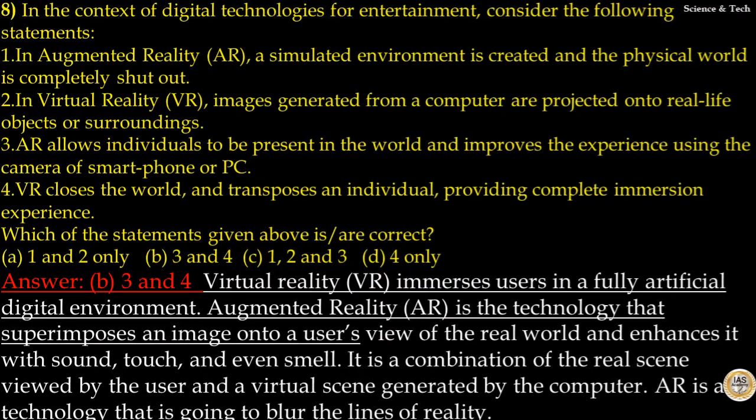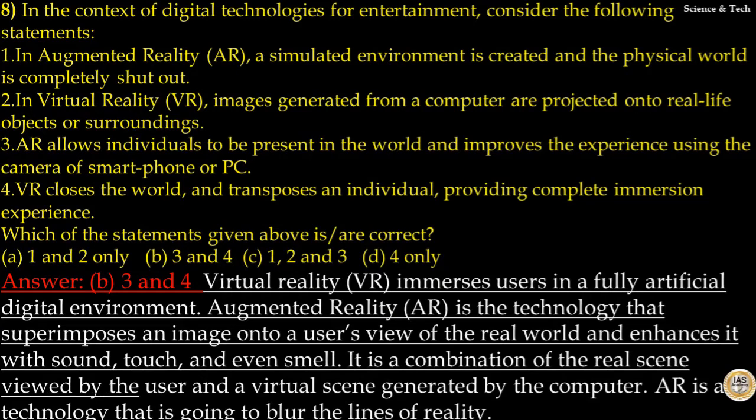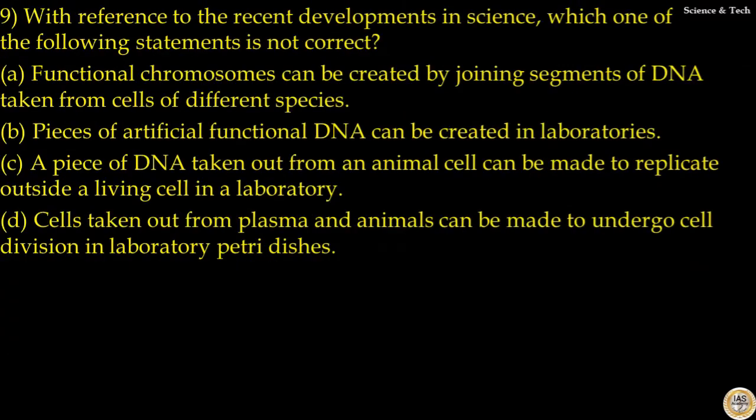Virtual reality immerses users in a fully artificial digital environment. Augmented reality is the technology that superimposes an image onto a user's view of the real world and enhances it with sound, touch and even smell. It's a combination of the real scene viewed by the user and the virtual scene generated by the computer. Augmented reality is a technology that is going to blur the lines of reality. So, your answer to this question is option B.